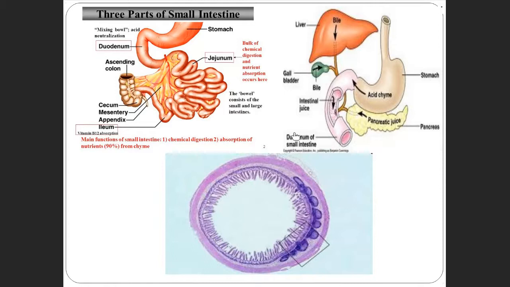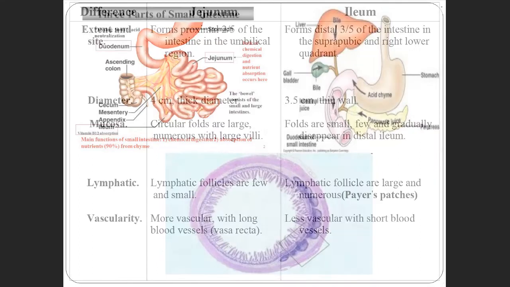And next, in the duodenum, what did I tell? There is a duct, and this is where the opening is. Where I am putting the cursor, this is the pancreatic duct, and this one is the bile duct. These two join and open into the duodenum.